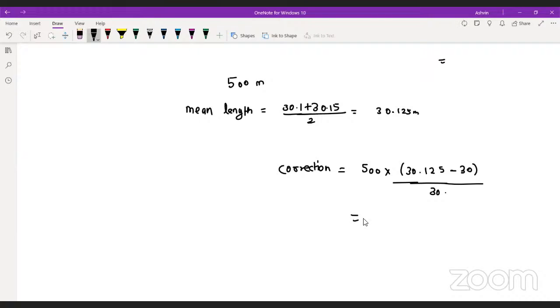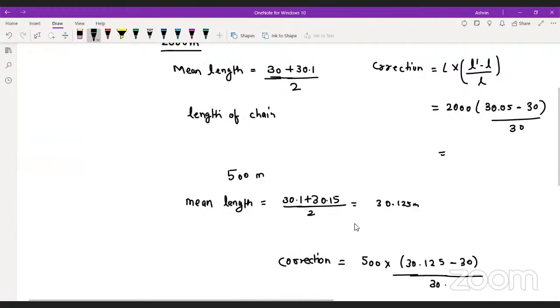This will be your correction. So the total correction will be the first correction plus the second correction. Now tell me this value.